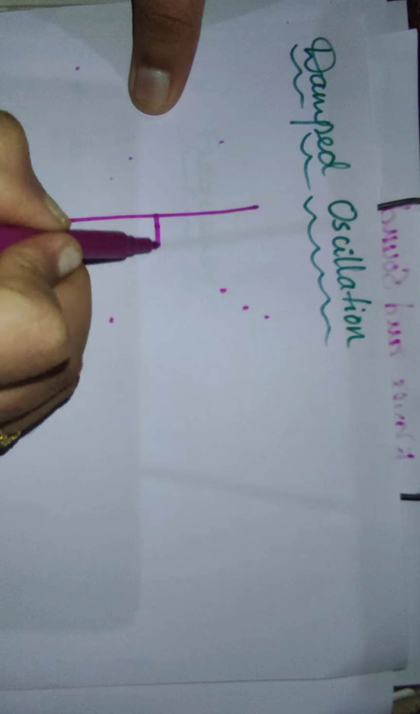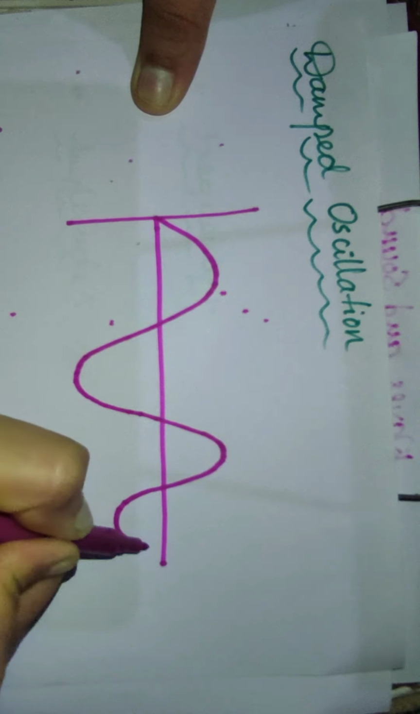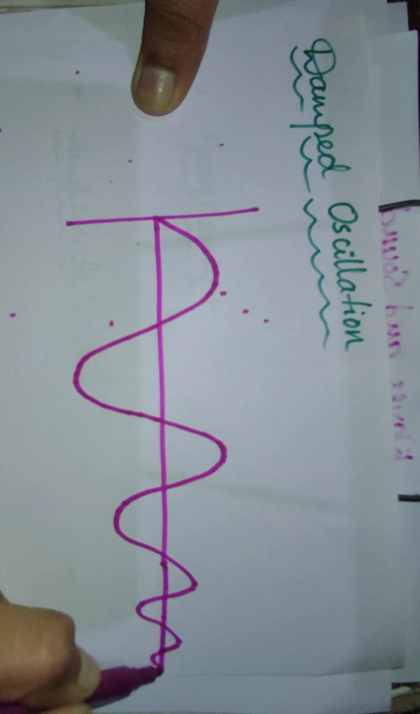Now we see two kinds of oscillation: damped oscillation and undamped oscillation. First we discuss damped oscillation. So far we have seen the same maximum amplitude and frequencies, right? But in damped oscillations, in the wave propagation, at the starting there is a maximum amplitude, but as the propagation continues, the amplitude becomes 0. No amplitude will be seen.